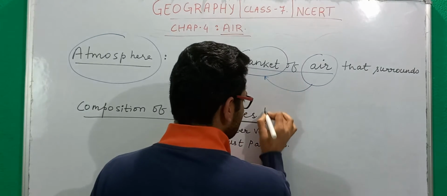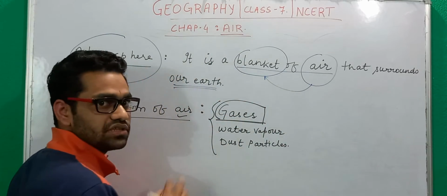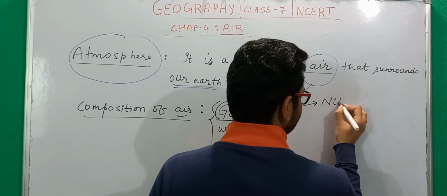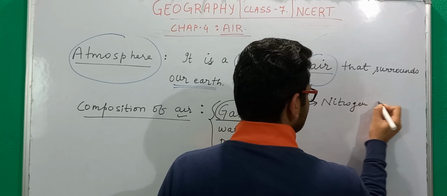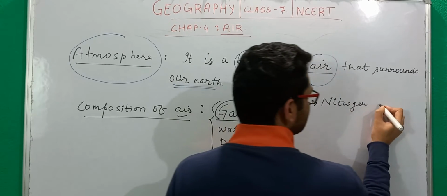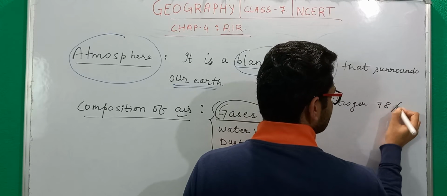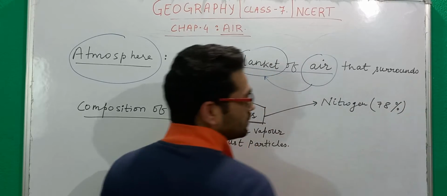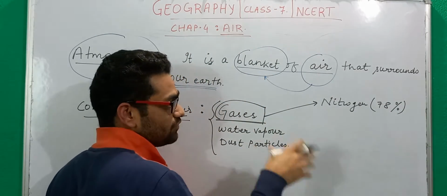So what are all the gases that are present? 3 main gases. The first one is nitrogen, which is of course close to 78% of the total volume of air.